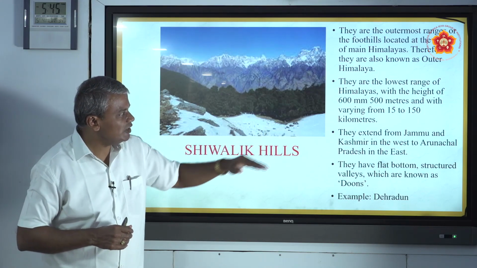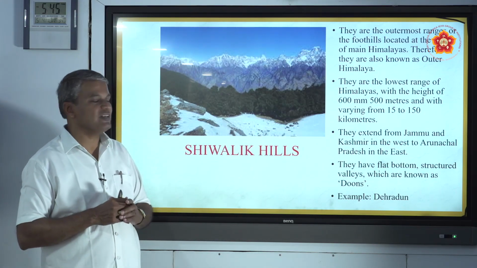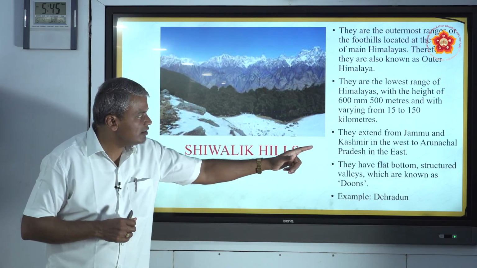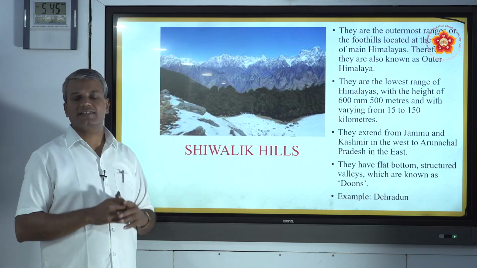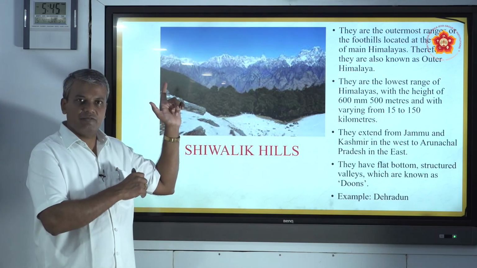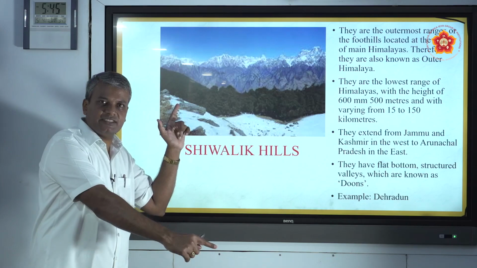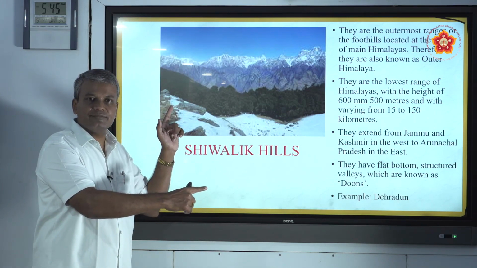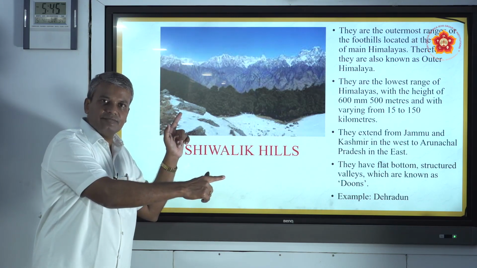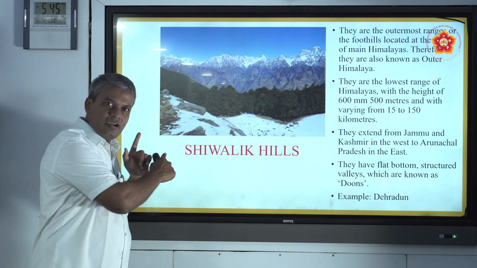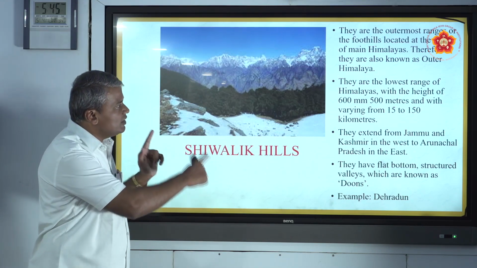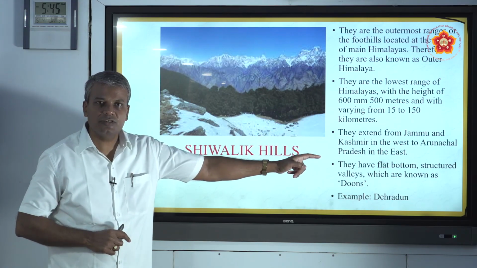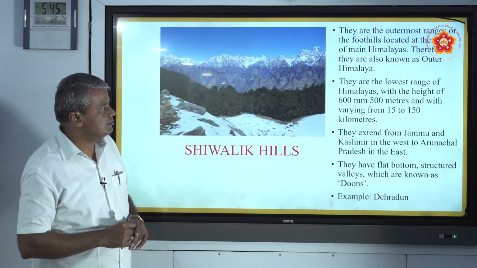They extend from Jammu and Kashmir in the west to Arunachal Pradesh in the east. All these three ranges, the Greater Himalayas, Lesser Himalayas and Outer Himalayas or Shivaliks, are parallel ranges.